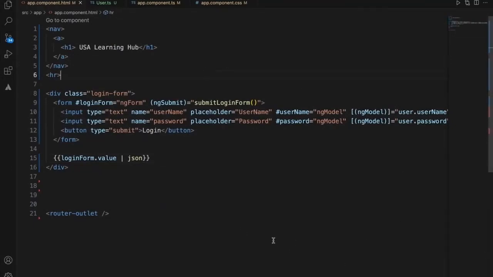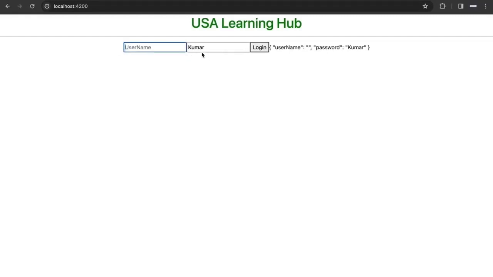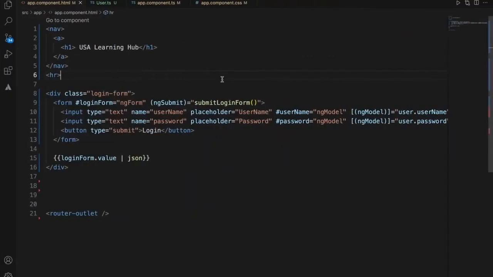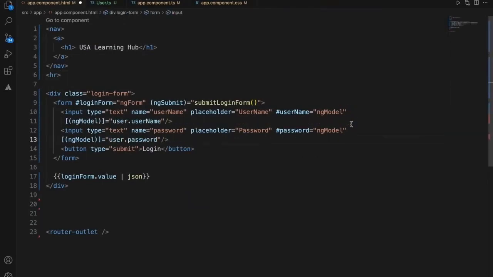Right now, it is allowing us to submit without any validation. So now let's add the form validations, then we will submit.